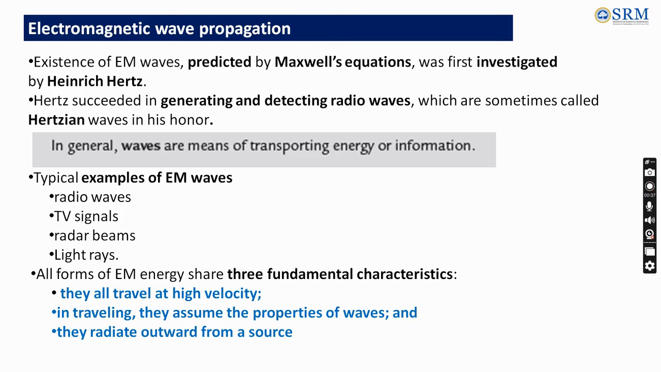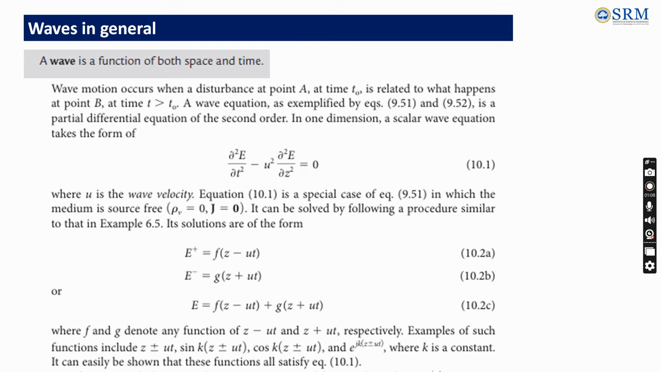So what are the examples of electromagnetic waves? Radio waves, TV signals, radar signals, light rays, all are examples. And all the forms of electromagnetic energy that we saw in these examples have three fundamental characteristics. One, they travel at high velocity. Two, while traveling they assume the properties of waves. And three, they always radiate outward from the source. These are the fundamental characteristics of waves.